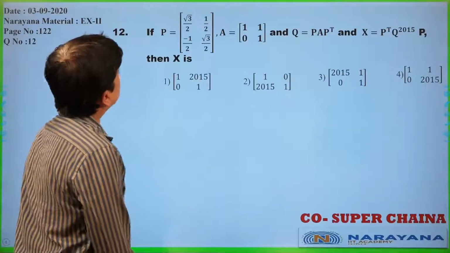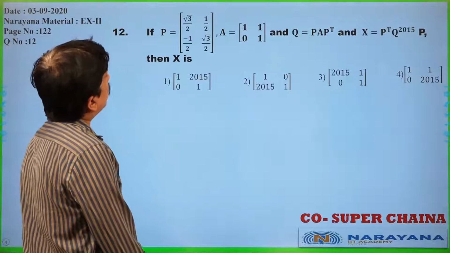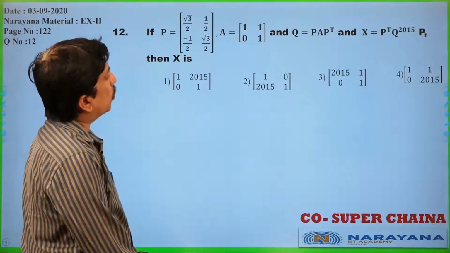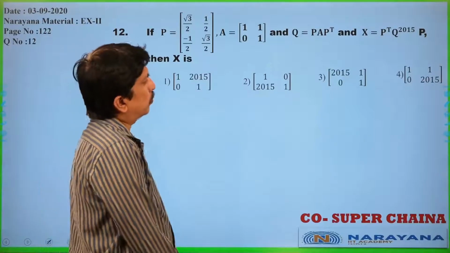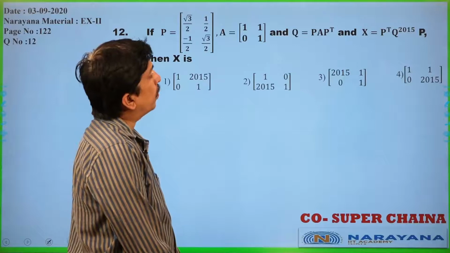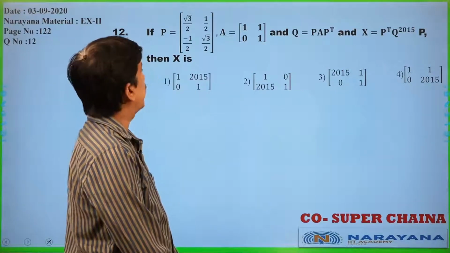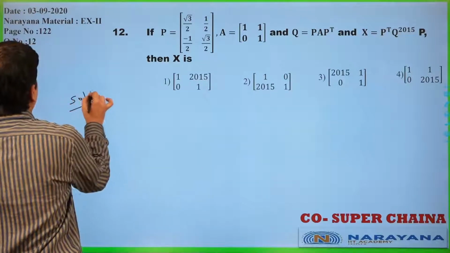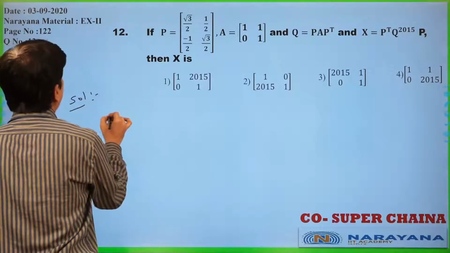Now, P was given as root 3 by 2, 1 by 2, minus 1 by 2, root 3 by 2. A equal to 1, 1, 0, 1. Q equal to P A P transpose, and X is equal to P transpose Q power 2015 into P. Then X is what? Now, I will do P into P transpose.